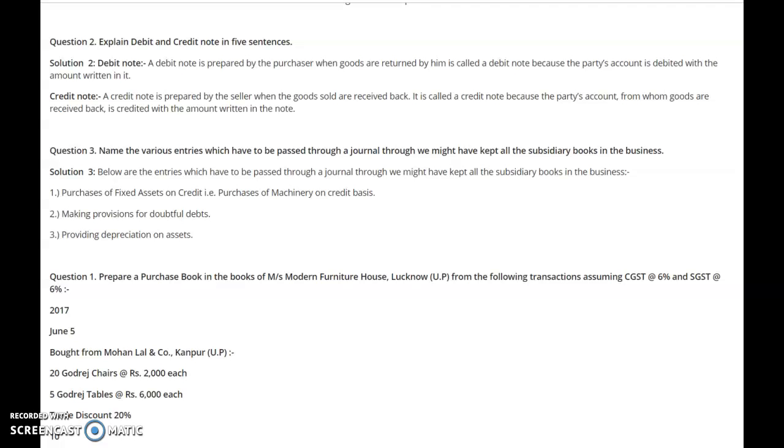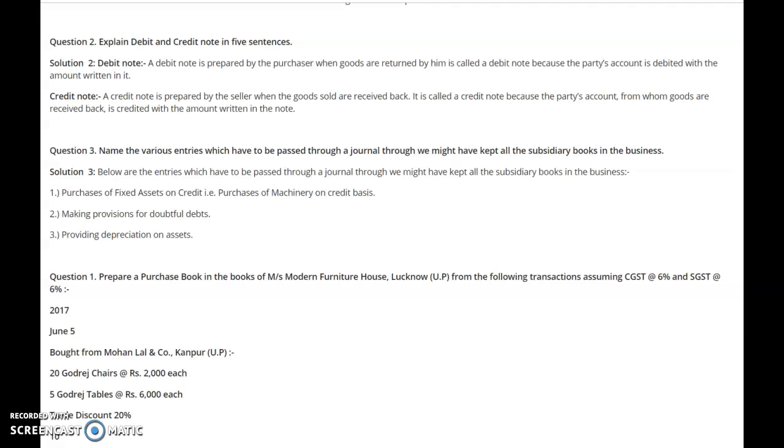Dear students, understand that in order to record all the cash transactions and the bank transactions, we had learned how to prepare the cash book with the cash and bank columns. We had also learned how to prepare the petty cash book in which we record those transactions which involve small amounts of expenses. In this current topic of subsidiary books, we will learn how the other subsidiary books are to be prepared. First of all, we must know what the other subsidiary books include.